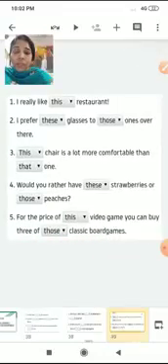So students, I really like this restaurant. In the examples, we can see wherever there is a singular noun, we are using this and that. And wherever we come across plural nouns, we use these and those. So I hope students, demonstrative determiners is clear and you're able to solve this particular exercise easily.